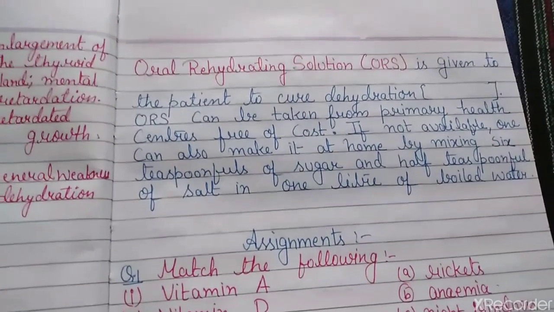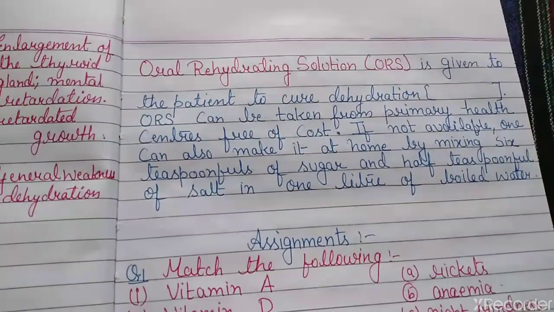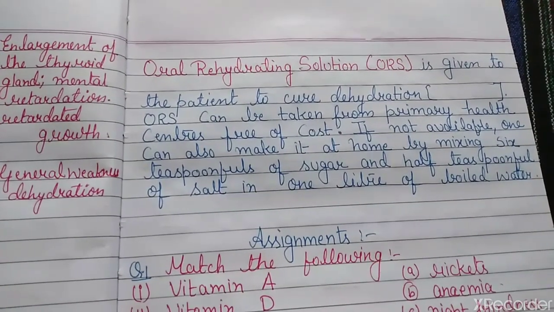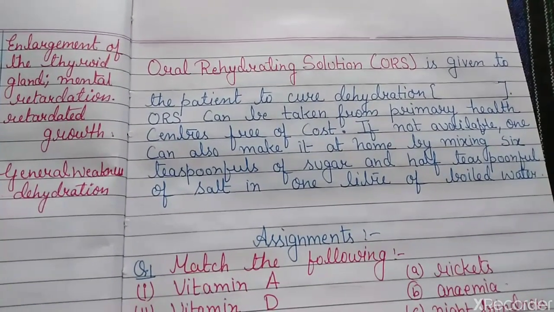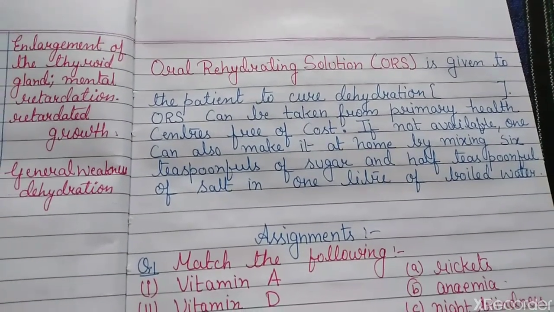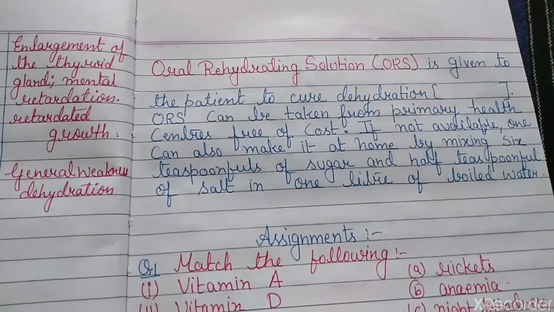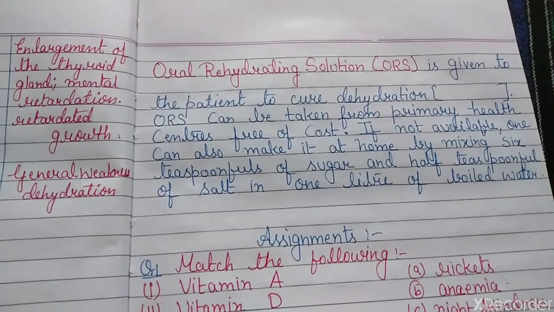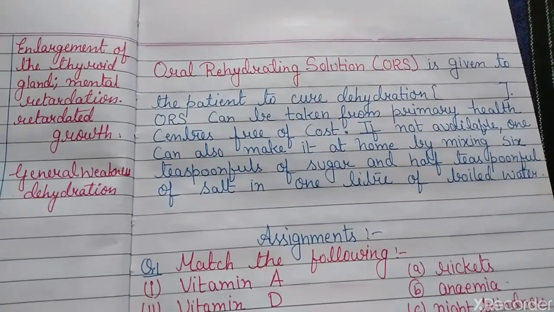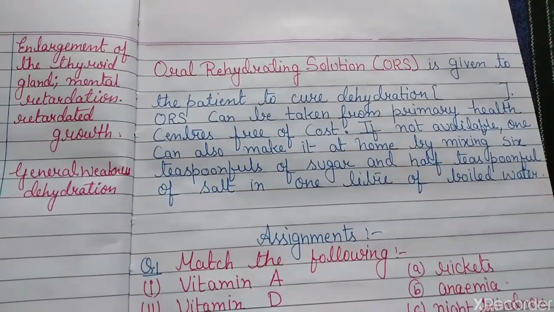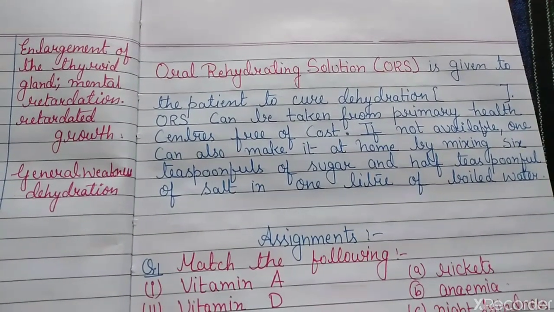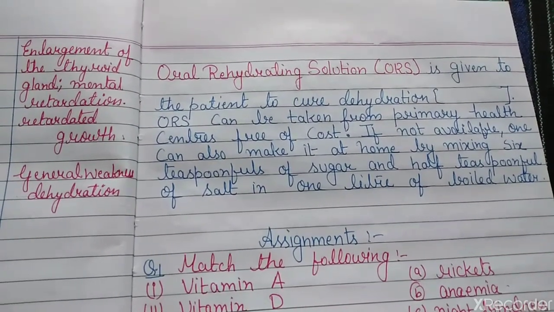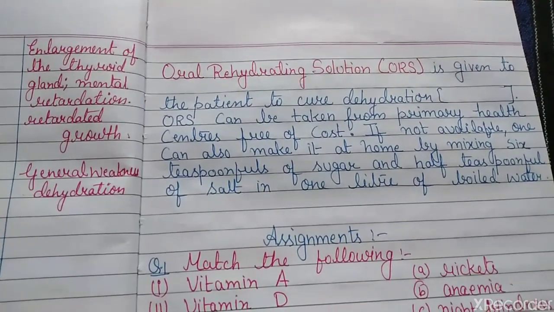So this is a cure to dehydration that must be understood by you. So till now we have reached the end part of the chapter, that is we have completed all about components of food. What are the components of food, what are the uses of them, what happens if deficiency occurs, how we can test them, what is a balanced diet, what do roughage and dietary fibers or water do in our food, what are the deficiencies of vitamins, minerals and water.